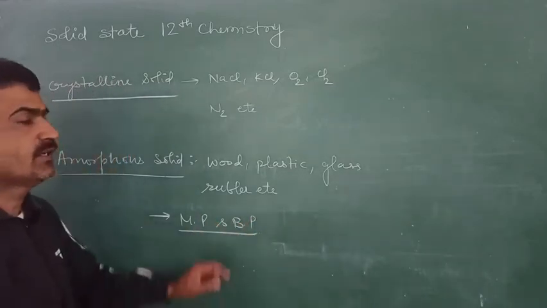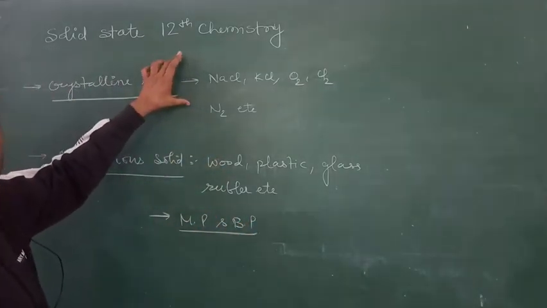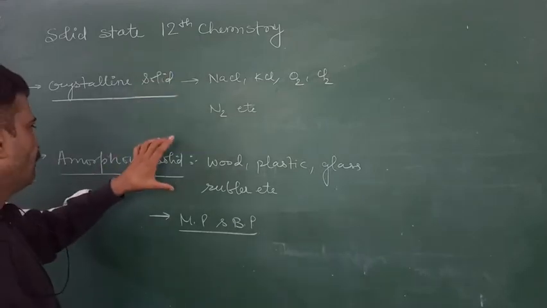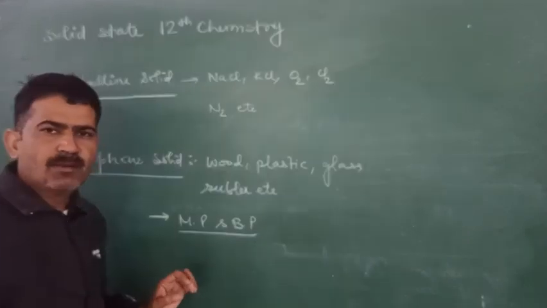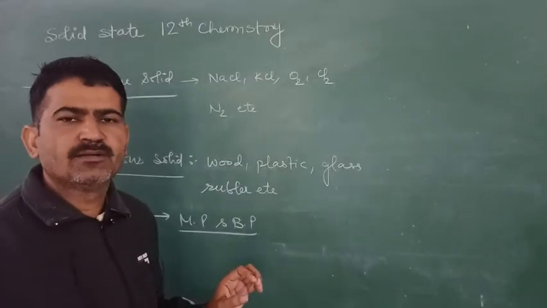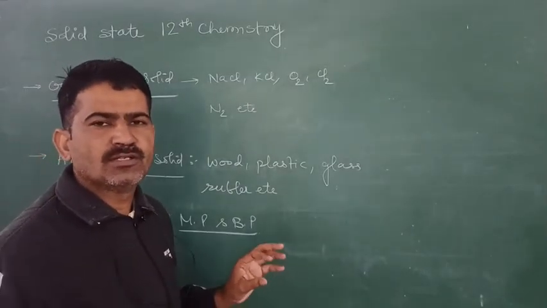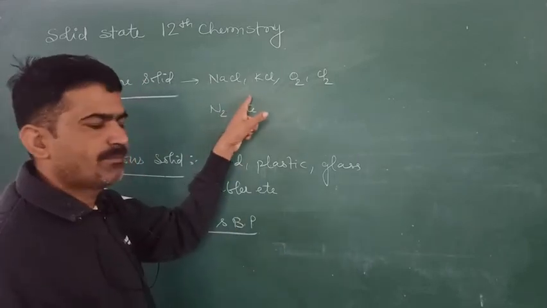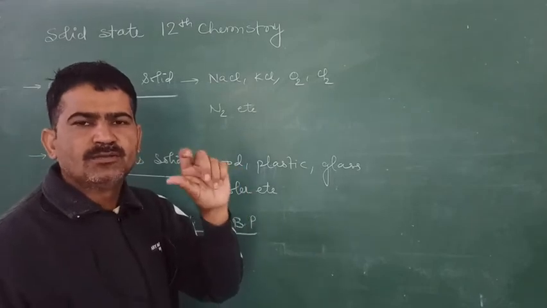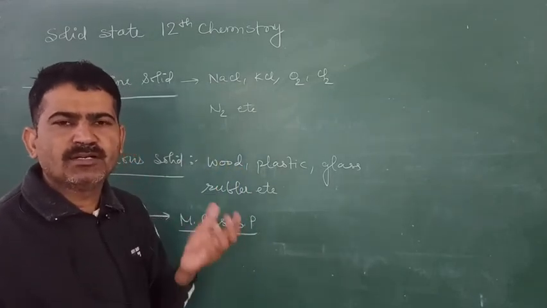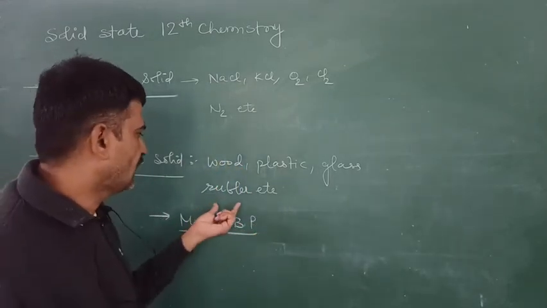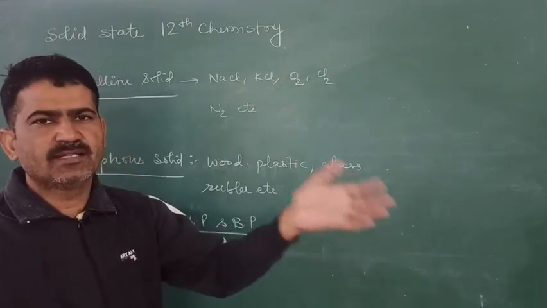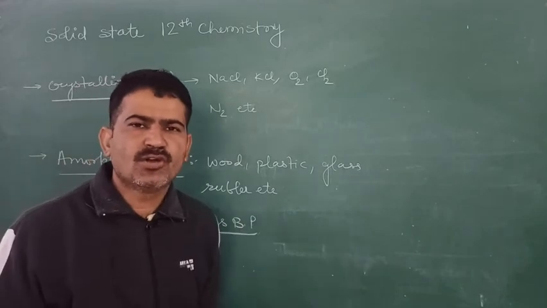After this we discuss the second point, that is the melting point and boiling point. Melting and boiling point of crystalline solids is high due to the strong intermolecular force of attraction, and they melt at a sharp point. Before this they cannot melt. But in case of amorphous solids, they melt gradually. One side of the portion starts to melt, while another side remains solid.